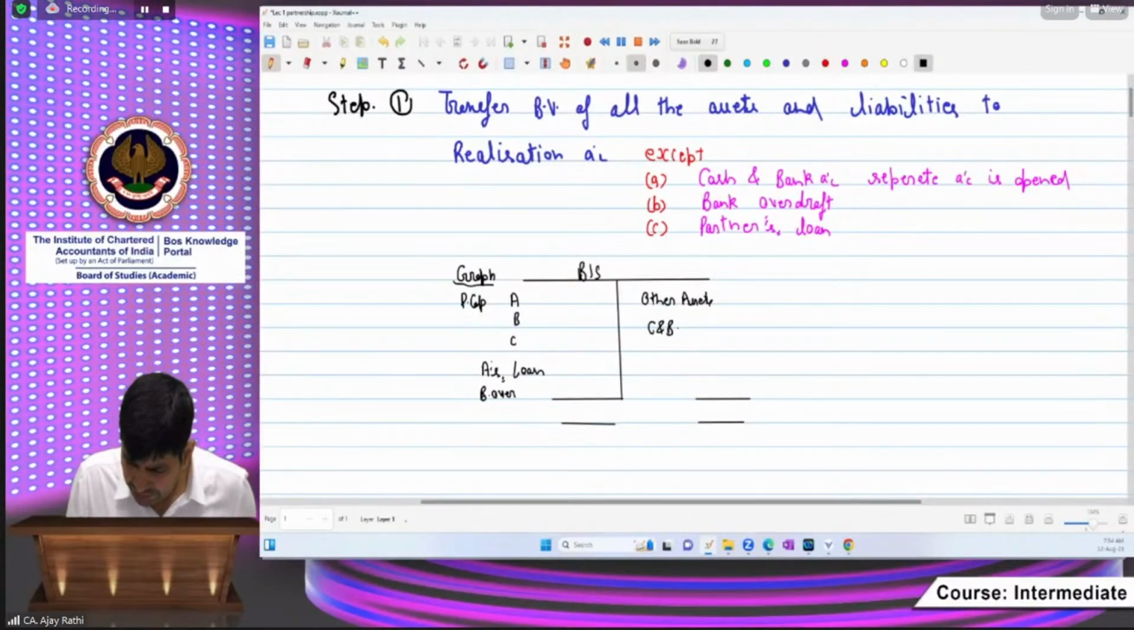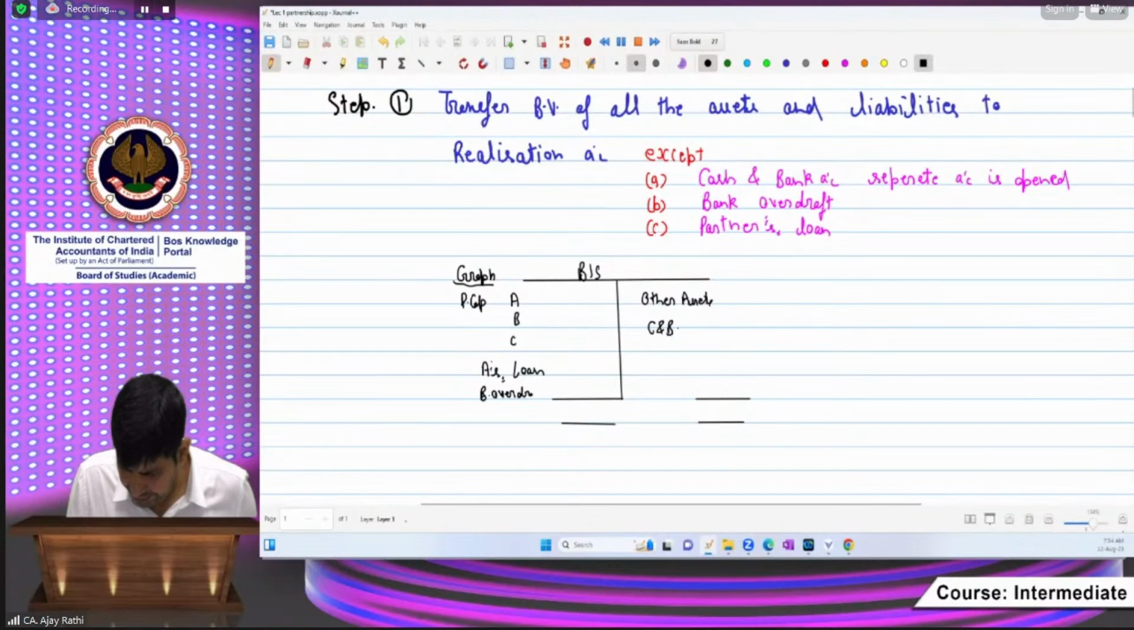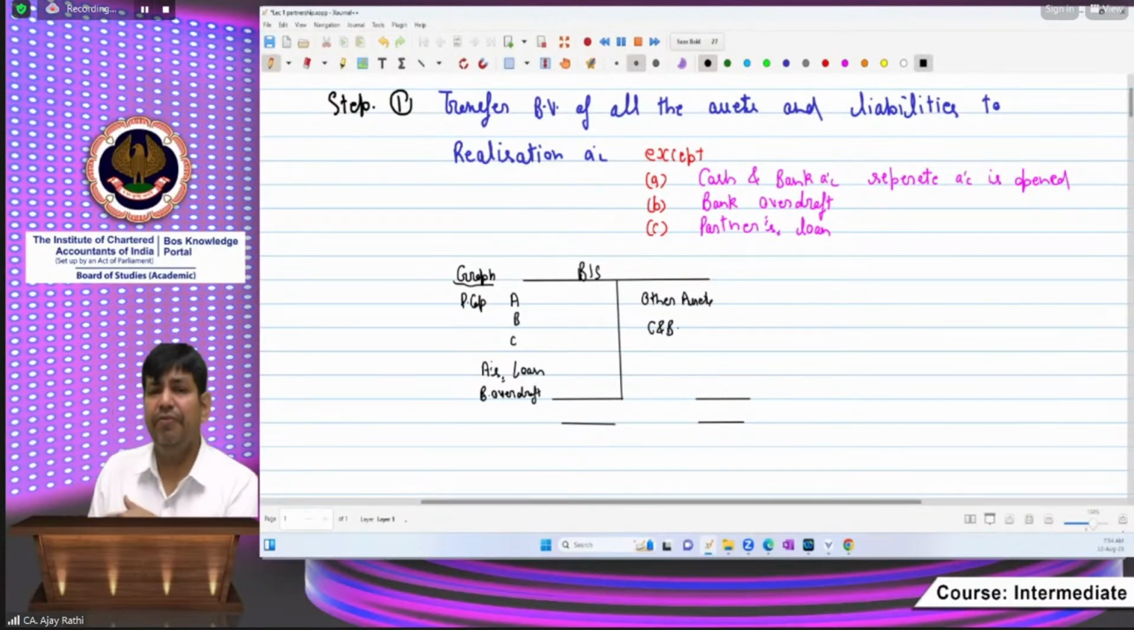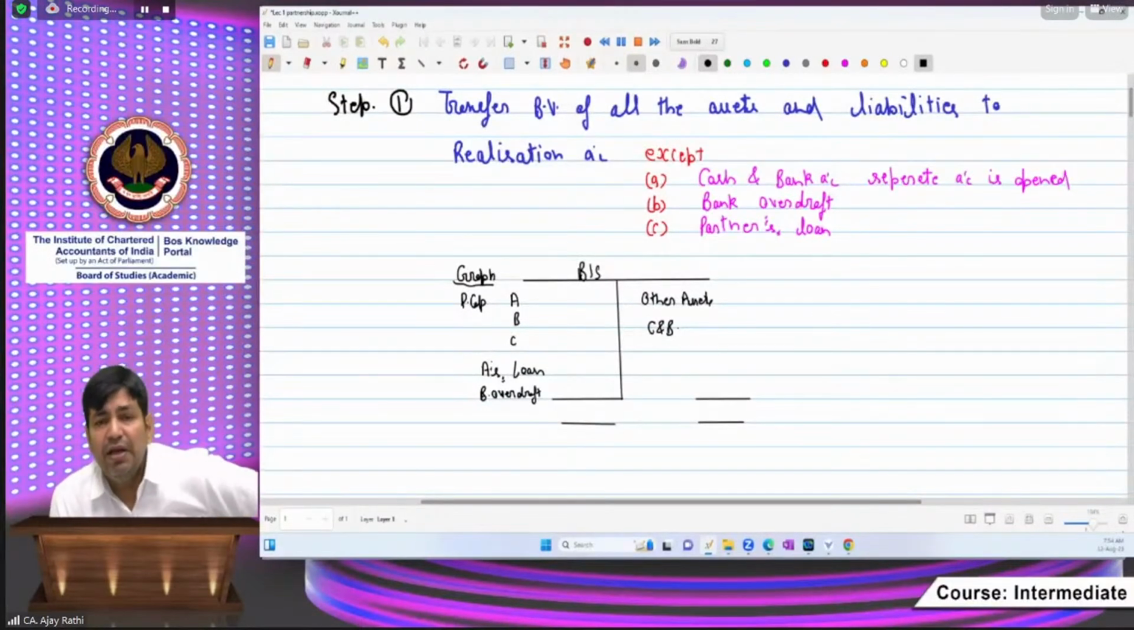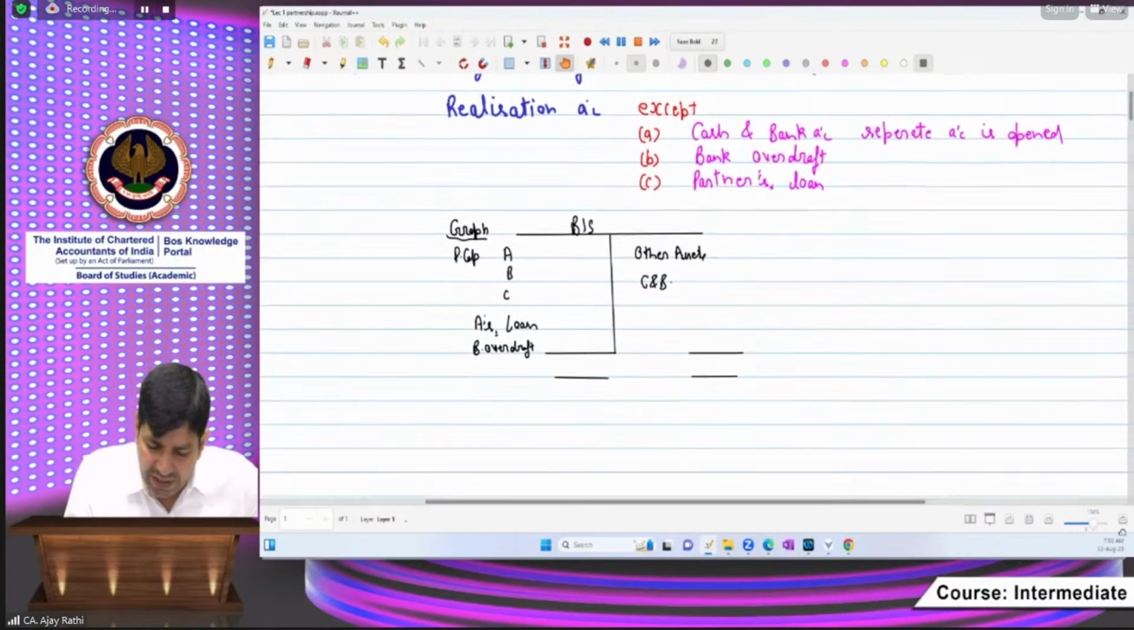Sir, is this possible? Is it possible to have positive cash in bank and a bank overdraft also? Yes, we can have two accounts. One is a savings account, another is a current account. The current account can have a credit balance and the savings account a debit balance. There may be two different accounts.